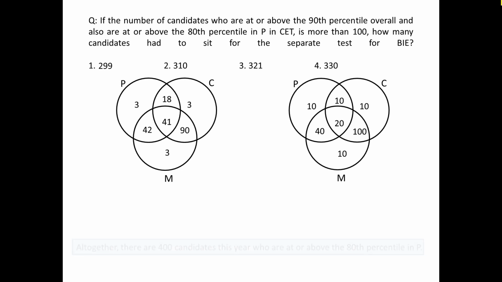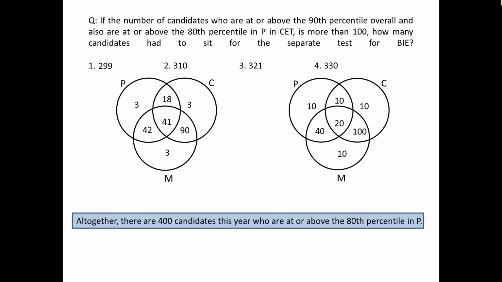We also have the information, from the original data, that altogether there are 400 candidates this year who are at or above the 80th percentile in P. If I look at circle P in both the figures, figure 1 gives me the sum of the values as 104 and figure 2 gives me 80. So obviously this time figure 1 is applicable for this question.